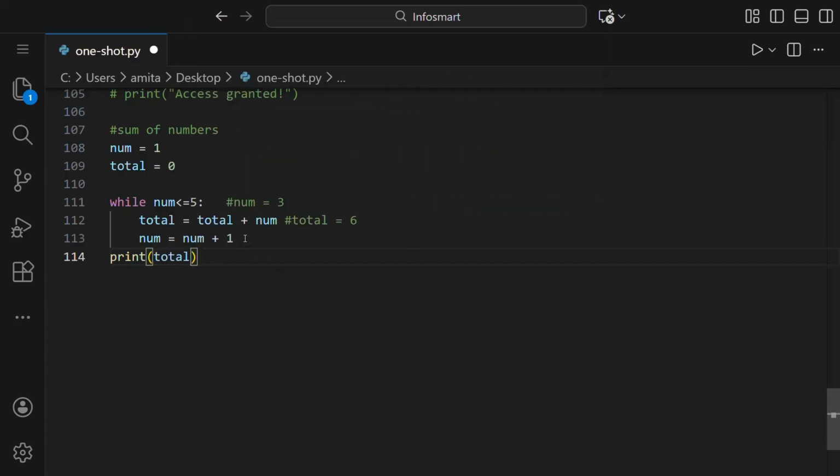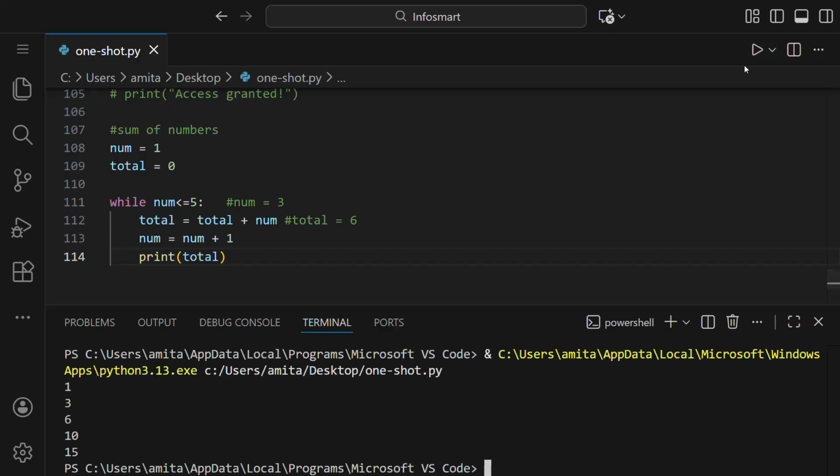Now, some of you might think, why are we printing here without any gap of 4 spaces and not like this? If we print it like this, let us see what happens. You can see 1, 3, 6, 10, 15. Many numbers are printed and not just 15, which was the required answer.